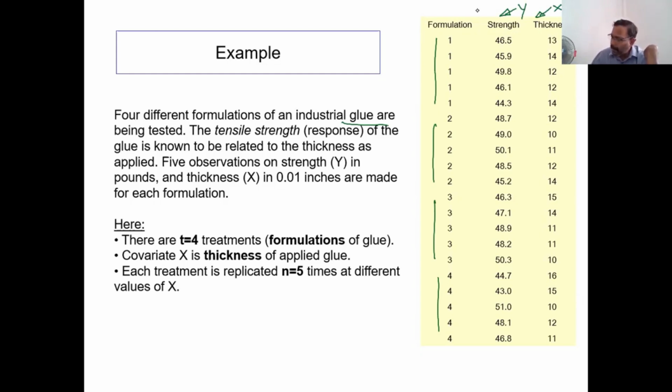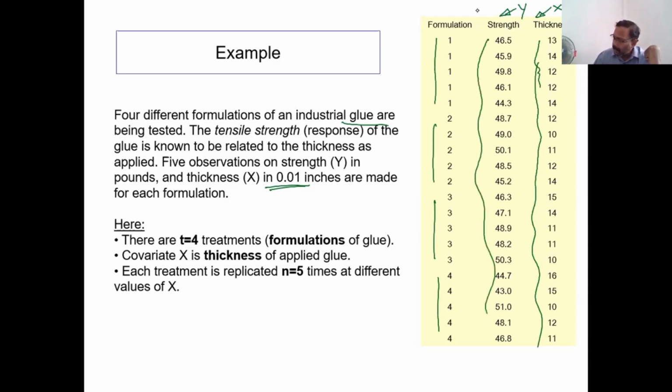It is like initial weight. This is given in CRD, so do it in CRD. There is no block here. These are the first set of treatment, second set, third set.